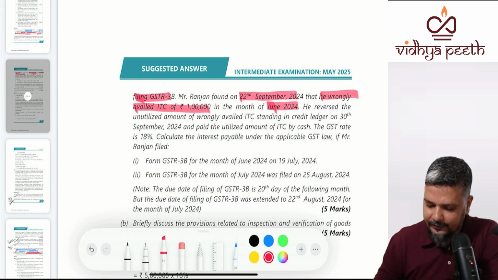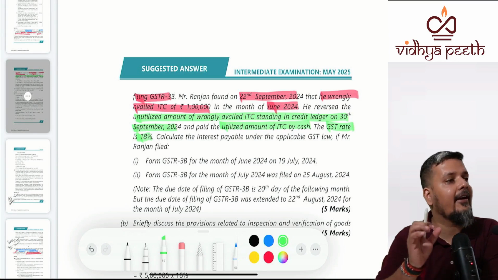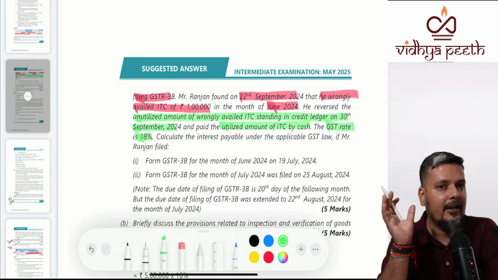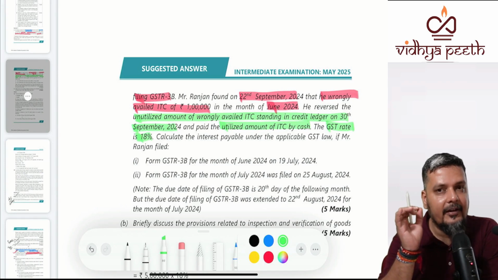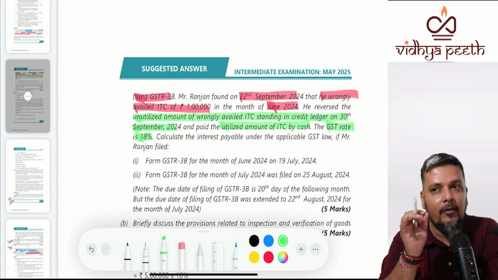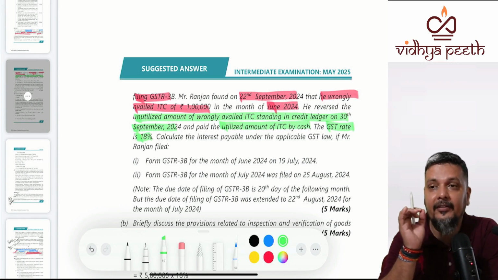He reversed unutilized amount of wrongly availed ITC standing in credit ledger as on 30th September and paid the utilized amount of ITC by cash. The GST rate is 18%. So it is all about wrongly availed ITC. For wrong availment of ITC, interest will be there only when ITC is utilized, not when ITC is wrongly availed.